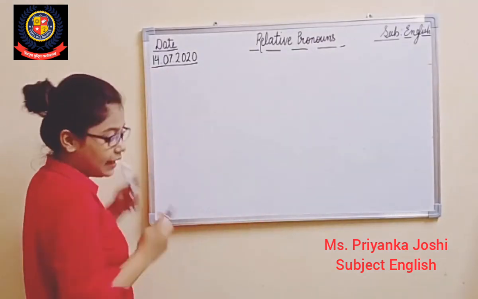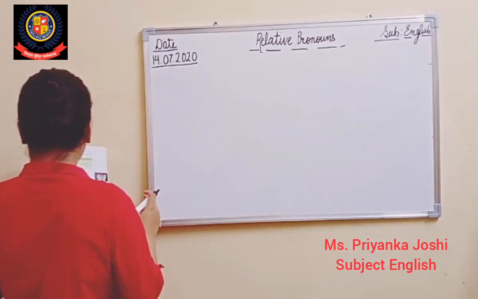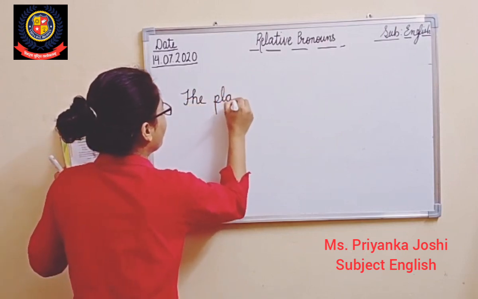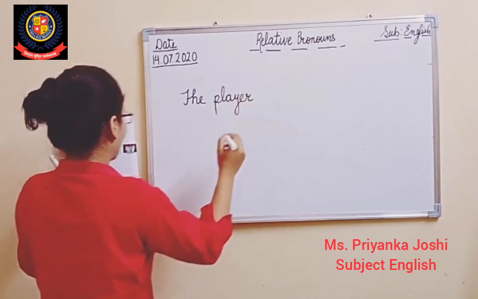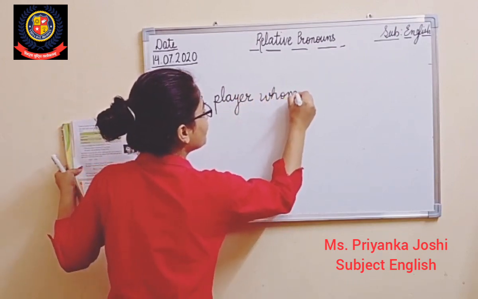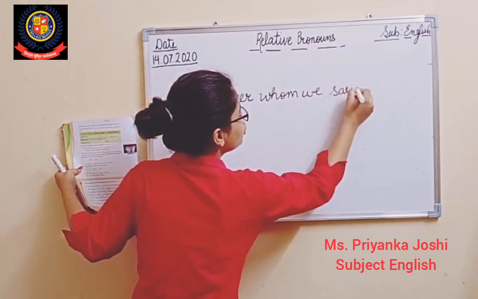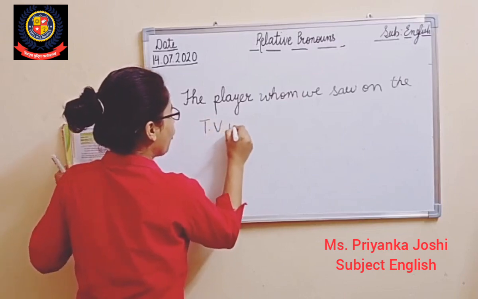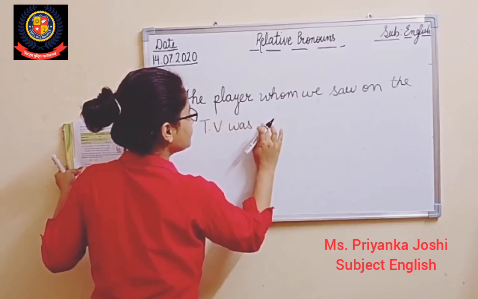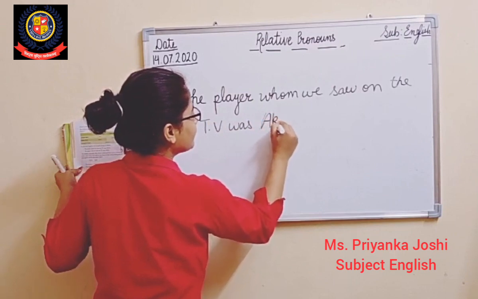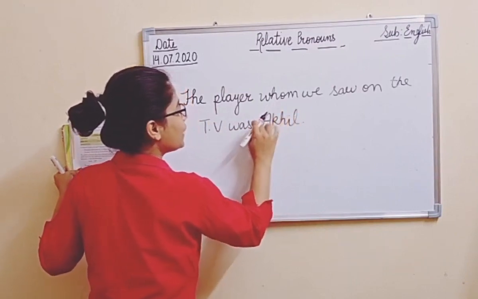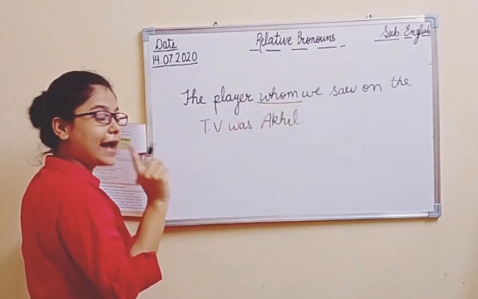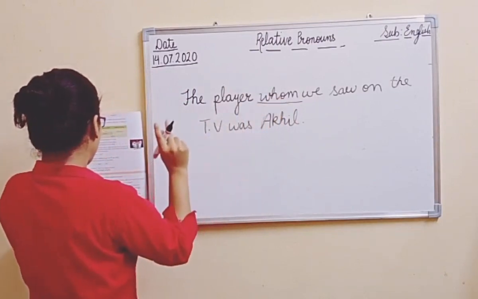See here, if it is written, the player whom we saw on the TV was Akhil. Right? This is one sentence here and I have used the relative pronoun whom. Is it clear? I am using here the relative pronoun whom.